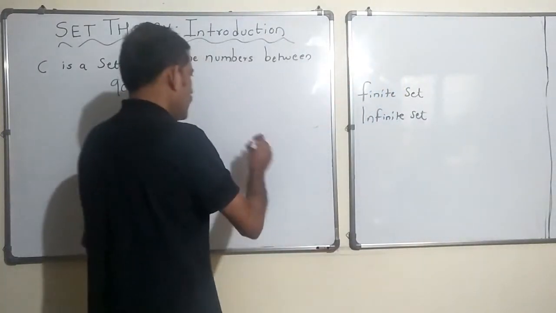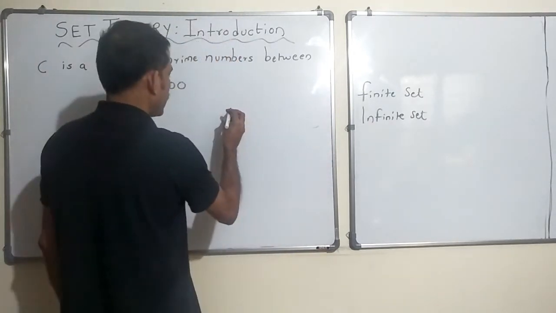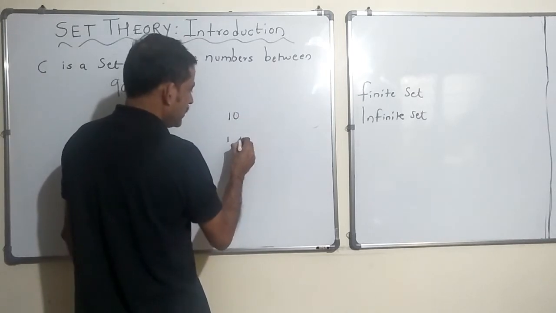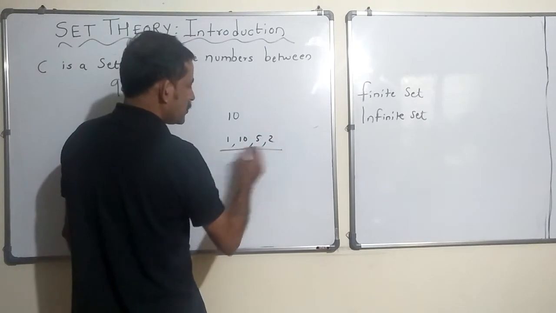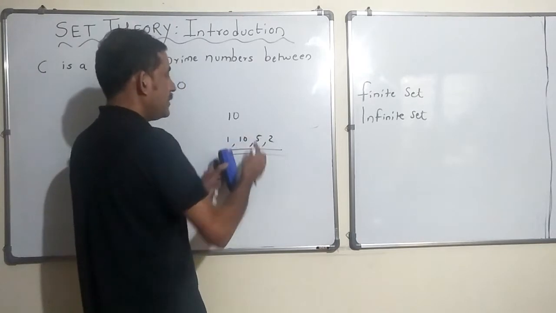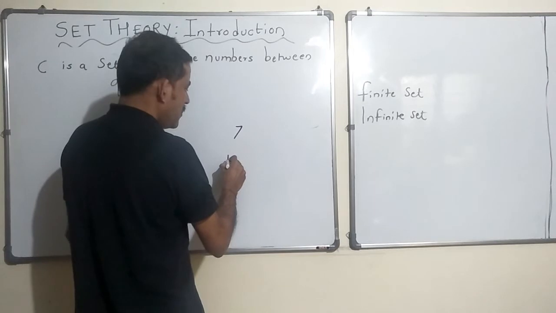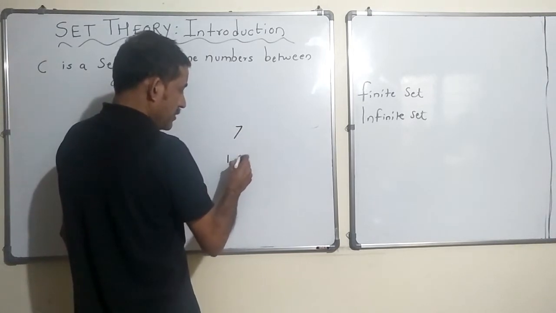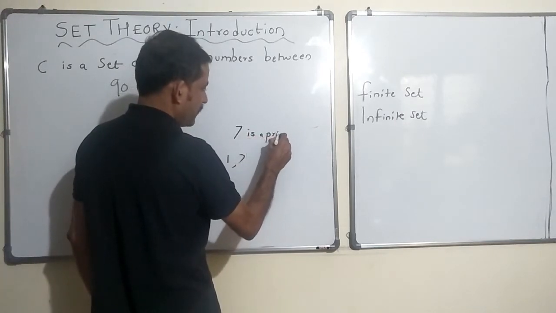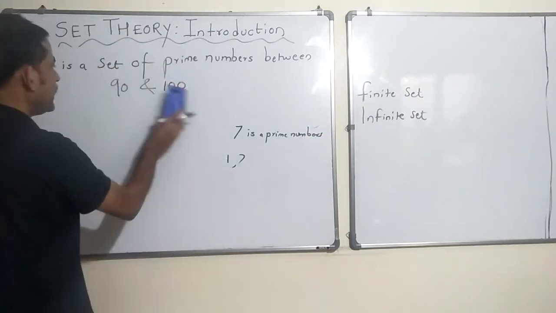Prime numbers are those numbers which are divisible completely by 1 and itself only. Okay. So let's say 10. Is 10 a prime number? 10 is divisible by 1, 10 and 5 and 2. So it is not a prime number because it is divisible by 5 and 2 as well in addition to 1 and itself. Okay. How about 7? Is 7 a prime number? 7 is divisible by 1 and by itself and no other number. So 7 is a prime number. Now, which are those numbers between 90 and 100 which are prime numbers?